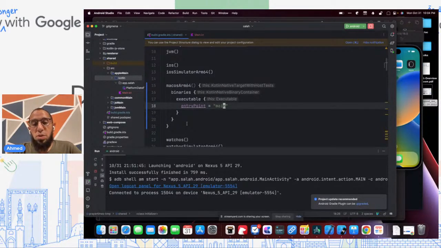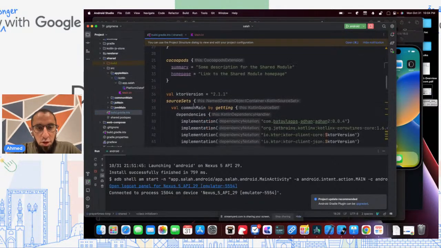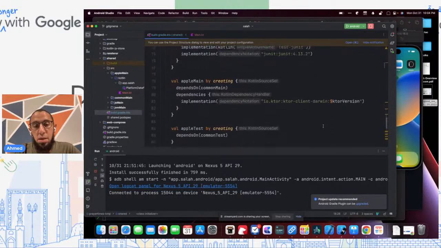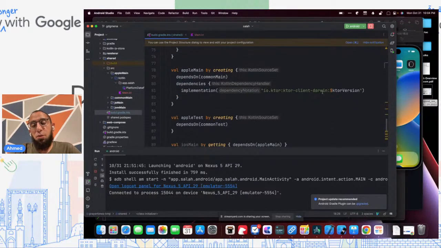Now, because we're using some libraries that need to link against libraries, for example, Ktor on Linux can't use, if we look at our shared main, we see that for Ktor, we're always giving a Ktor client. For JavaScript, we're giving it the JavaScript client. For JVM, we're giving it OkHttp. For Apple clients, we're giving Darwin. For Linux, we need to give it curl, for example. And the curl client needs to link against libcurl, for example, right?